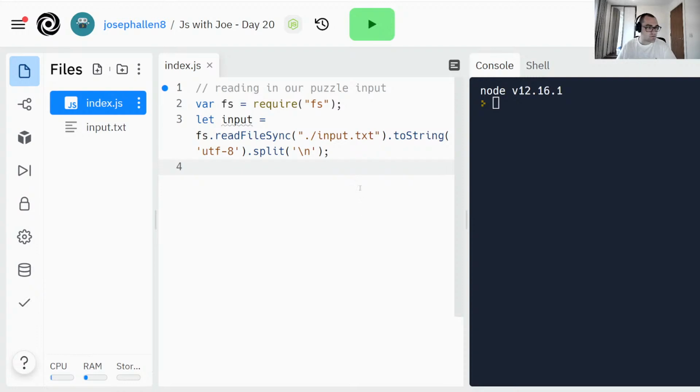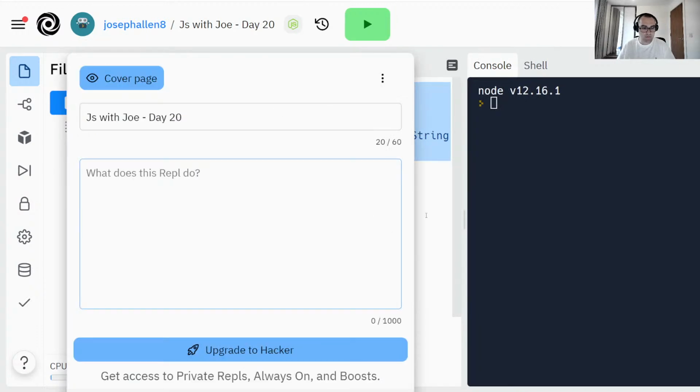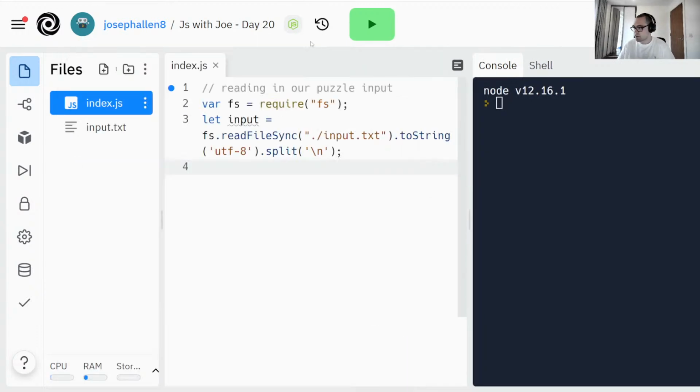The code will be available here always. This website's called replit.com. It gives you a nice little interface where you can put your files on the left, write your code in the center, which can be whatever engine you want, but in this case it's a Node.js or JavaScript engine. Over here you'll get a little REPL where you can just write code. REPL stands for read, so it'll read 2 plus 2. It'll evaluate what 2 plus 2 means. It'll print out the answer, which is that 4, and then it'll loop, so it'll let you do that over and over again.